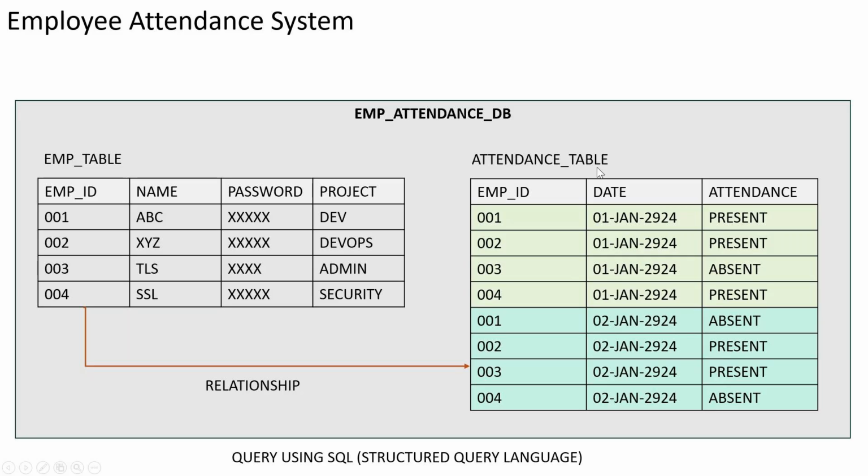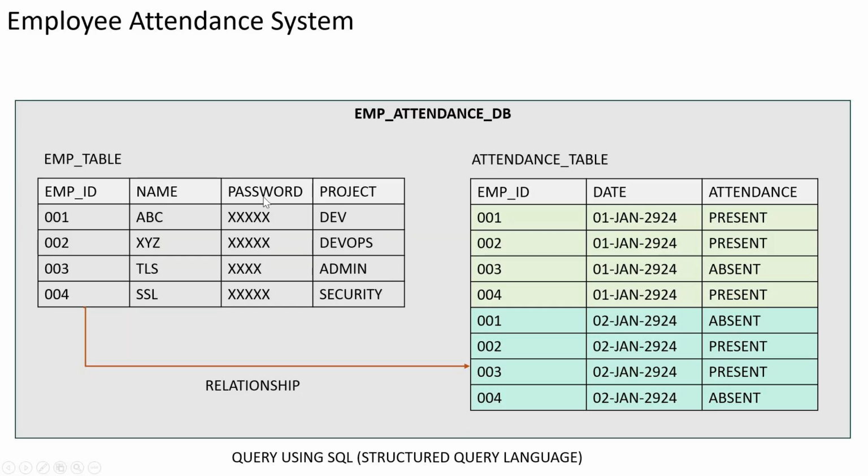Now when you structure this data, I have actually given some fields here. Whenever you create a table, you have to give a field name, and then you can put up some rows and values for that particular field. So I have an employee ID, name, password, and project. These are my fields, whatever fields I create.